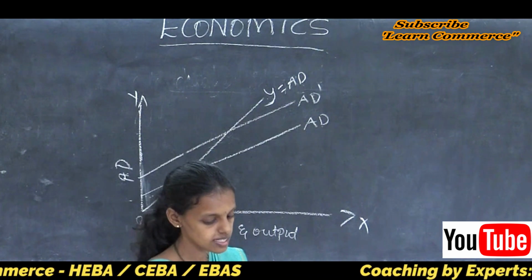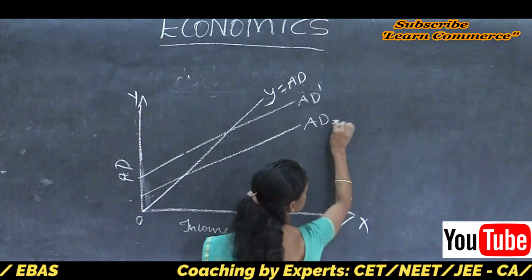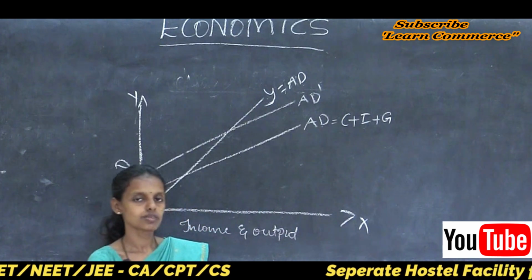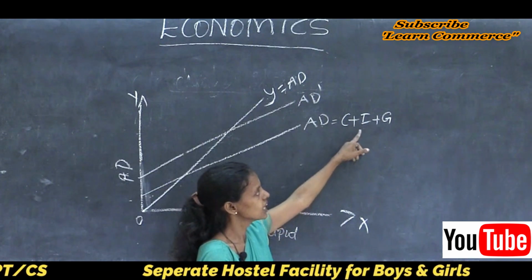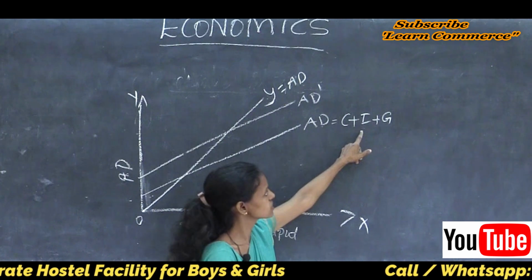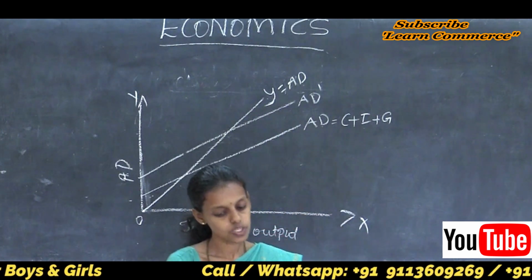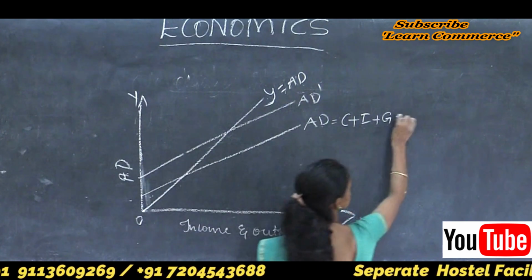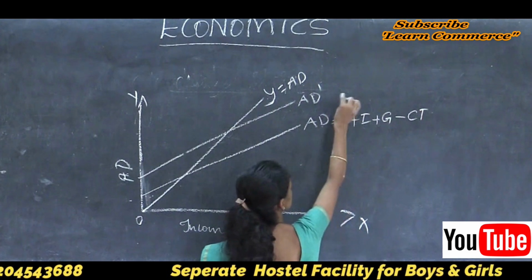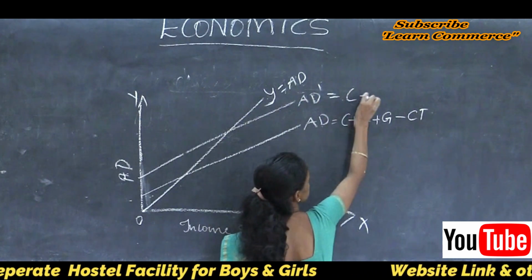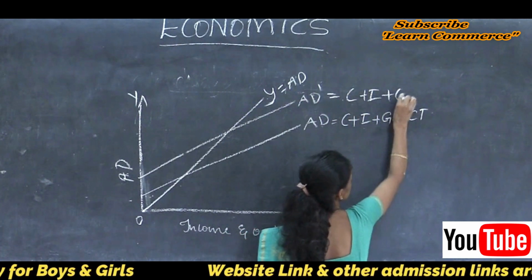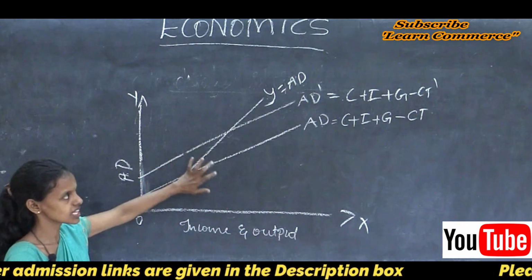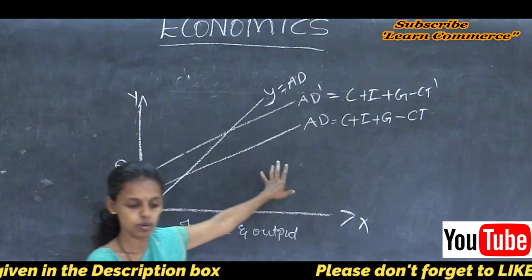Thus AD is equal to C plus I plus G minus CT, where C means consumption expenditure, I means investment expenditure and G means government expenditure. AD1 means C plus I plus G minus CT1. What these mean I will explain while explaining the diagram. See properly.